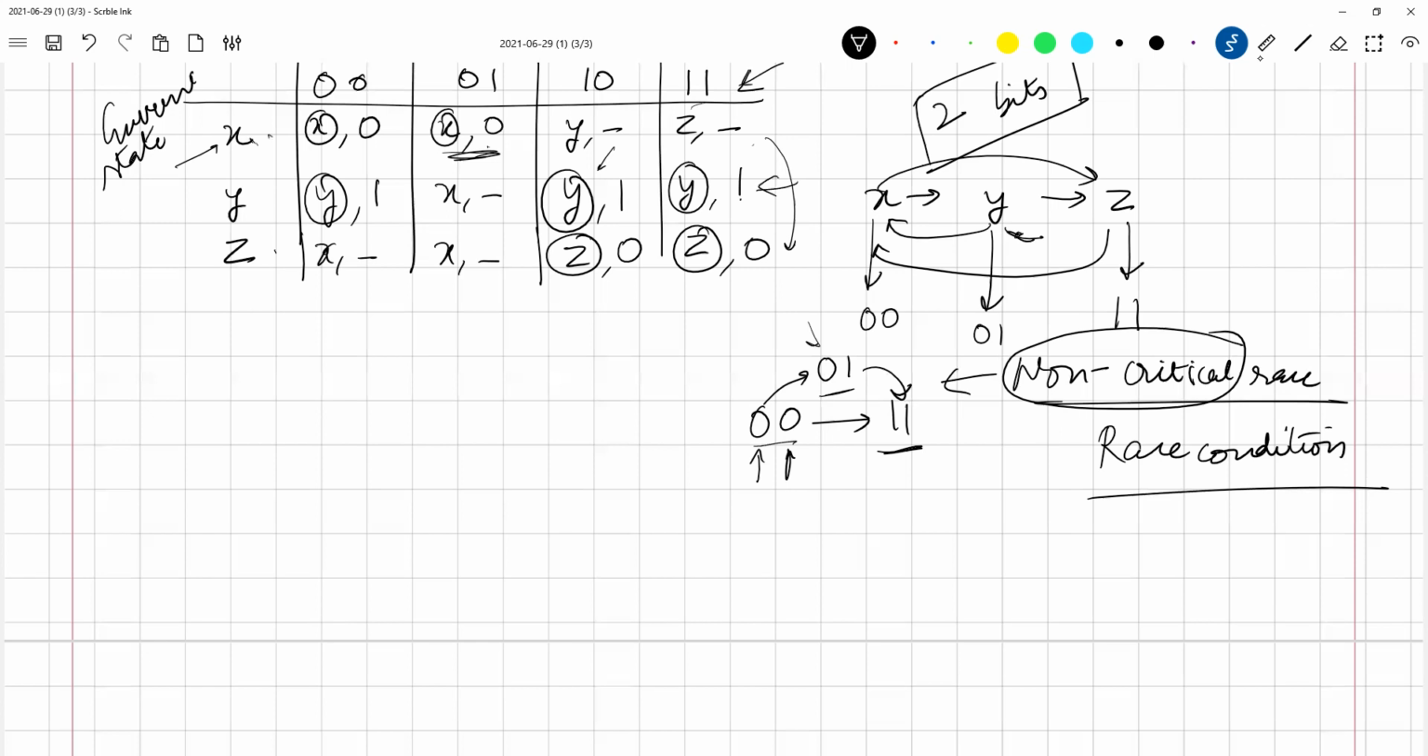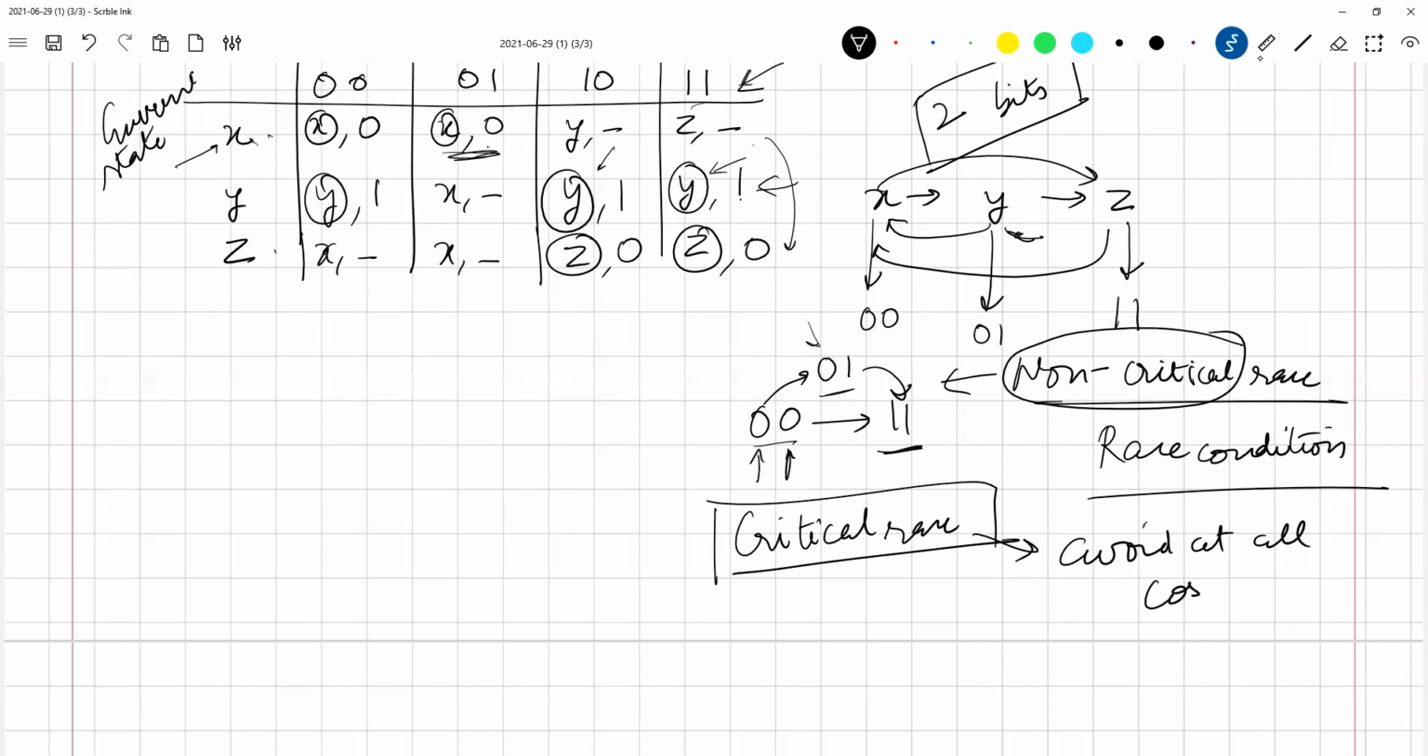It will get stuck at y, because this is a stable state, so it will get stuck at y. So in this case, this will be a what? A critical race, because it does not reach the final desired output at any point of time. Okay, so we want to avoid critical races. You have to avoid them at all costs. You cannot leave behind critical races in your circuit.